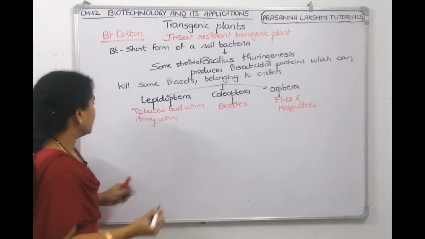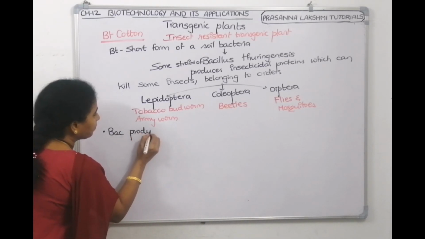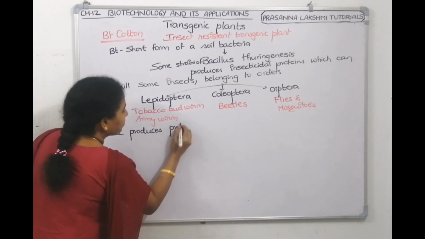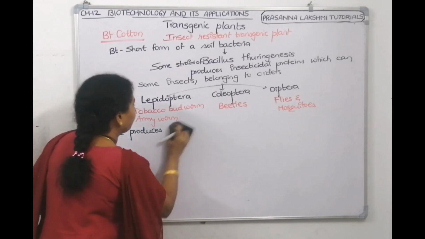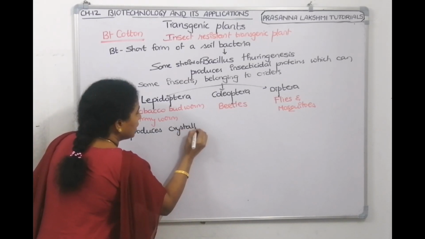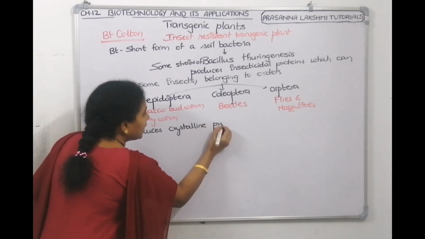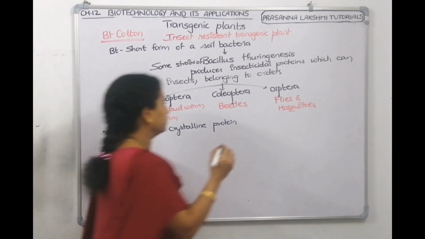Now this bacteria produces a crystalline protein. It produces a crystalline protein in some stages of its growth.